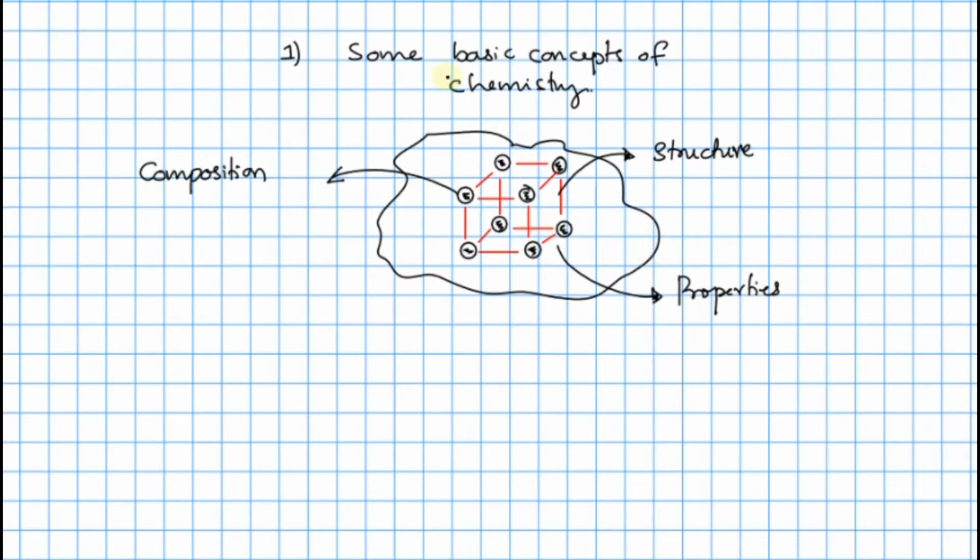Okay, so therefore we can say one point, that chemistry we can define now. In chemistry we mainly do three things: we study the composition of the matter, the structure of the matter, and the properties of the matter. Therefore the chemistry